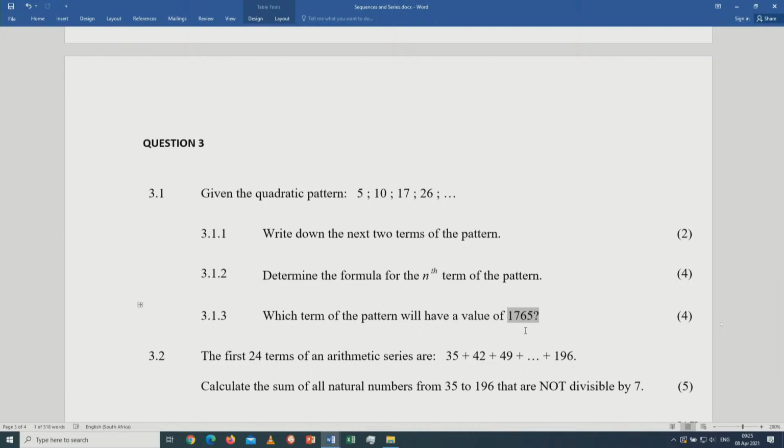Once you have two values, and if the two values are natural numbers, then both answers hold. But if you have a quadratic pattern and a quadratic equation, you solve, you've got two values of n. One should be a natural number, the other one can be a fraction or a negative number, anything, then you have to indicate that that one is invalid. The only correct one is the natural number.